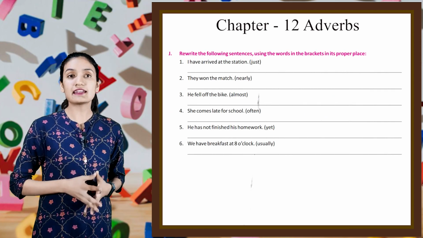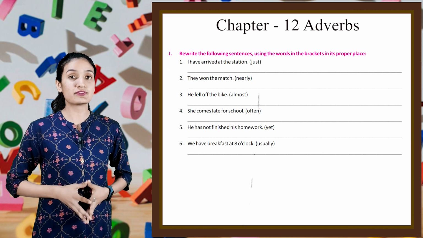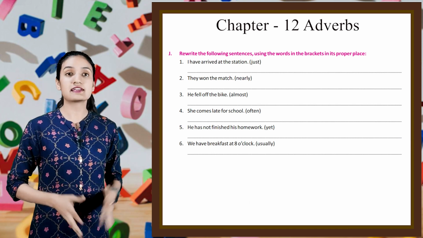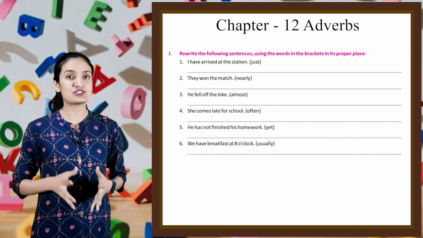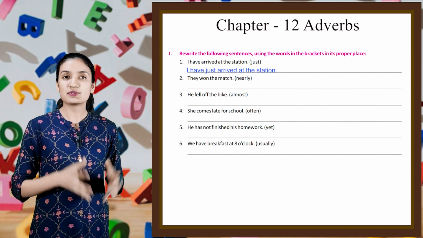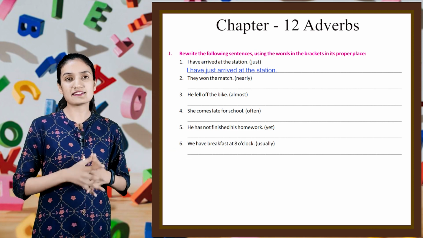Next, rewrite the following sentences using the words in the brackets in its proper place. First, I have arrived at the station. So it will be, I have just arrived at the station. So in this way, do the rest of the sentences by yourself. So that's all from this chapter.